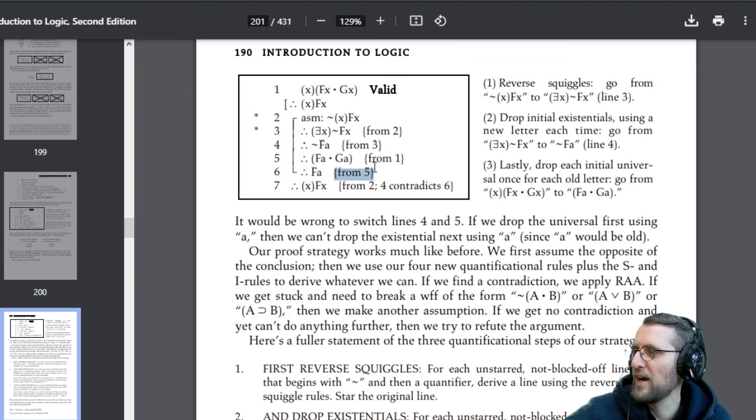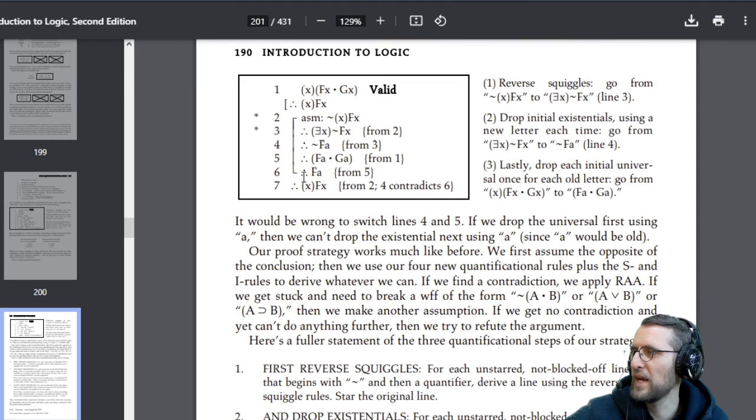And then from 5, we can conclude that FA, because according to the general propositional rules that we have clarified before, we can drop one of the members of an AND statement. And if this is true, then this statement must also be true.